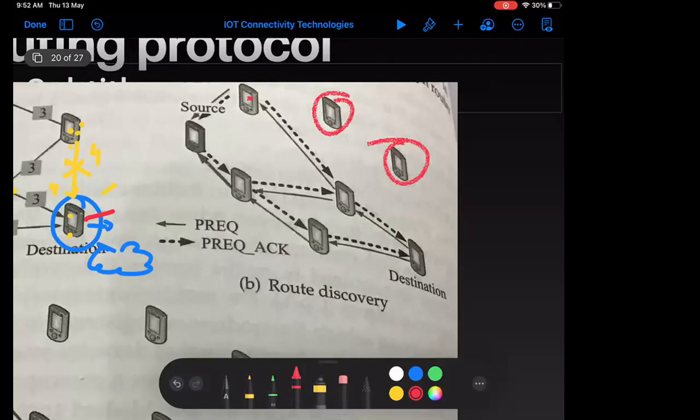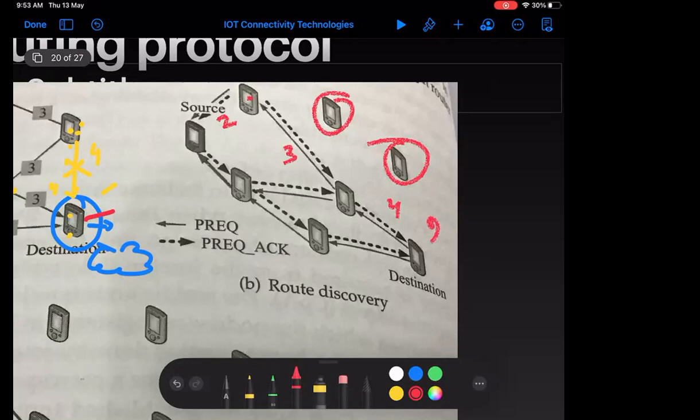Now, if the hop count is the same in all cases, in that case I will consider the path which takes the shortest time. Then I have to consider the distance vector. Distance vector means the time taken to reach from this node to this node is 5 milliseconds, this path is 4 milliseconds. Total, how much time will it take from this source to this destination? 9 milliseconds. 5 plus 4, that is 9, right?